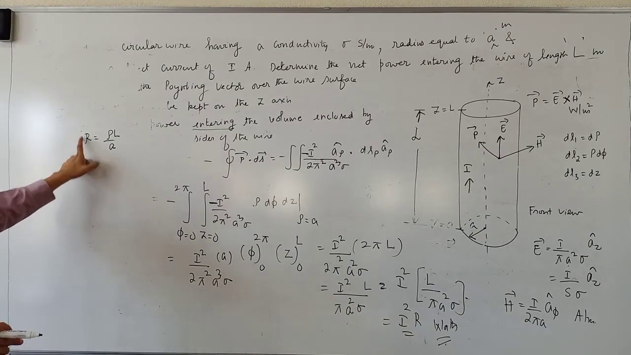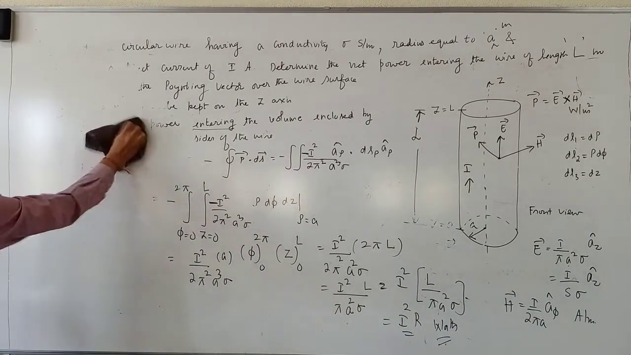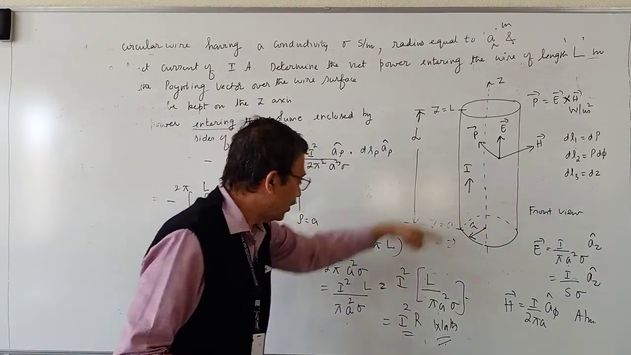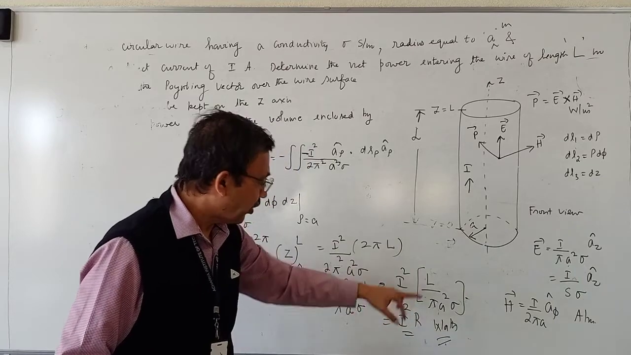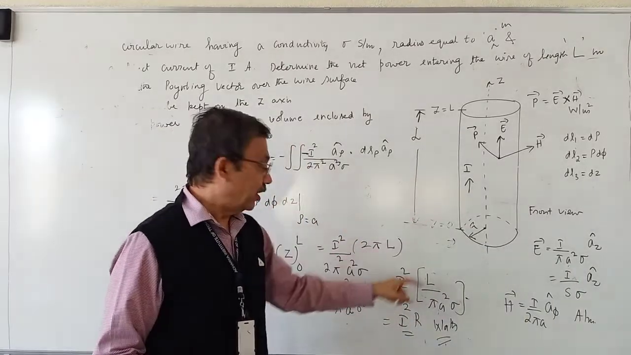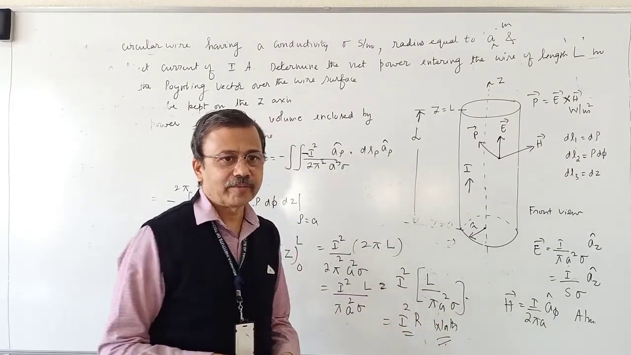In PUC, this is what we did. Simple formula, don't write any relation. Resistance is directly proportional to the length of the wire, which is L. Inversely proportional to the area of cross section of the wire, which is pi a square. 1 over sigma is resistivity. Therefore, the quantity inside the brackets is resistance. Correct? Thank you.